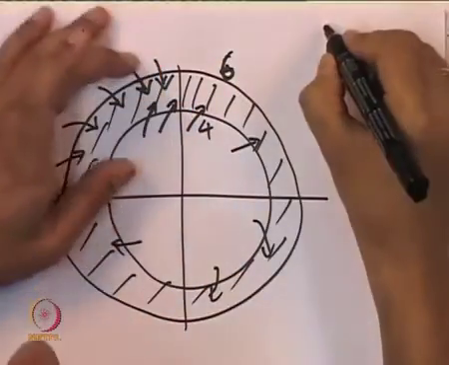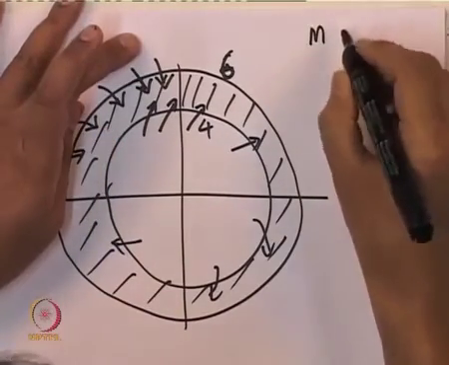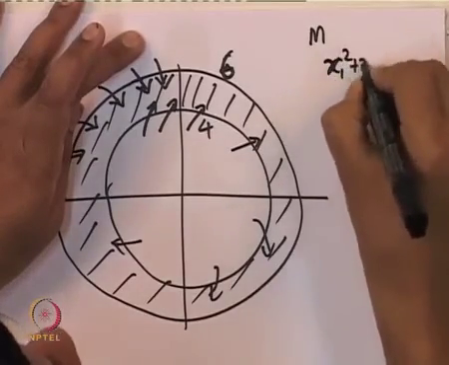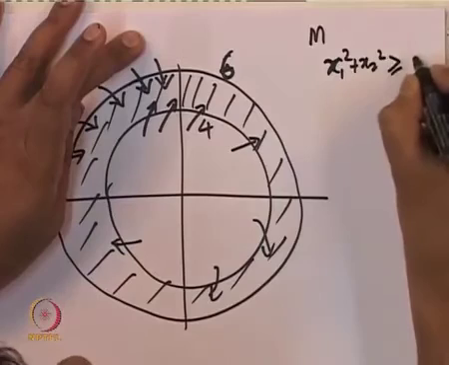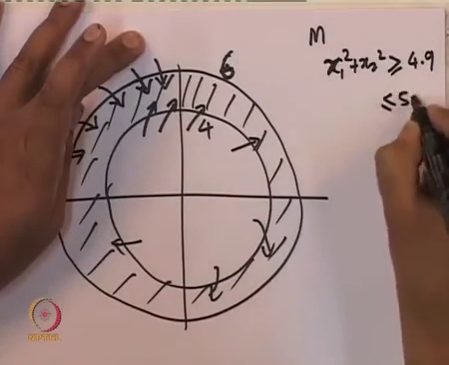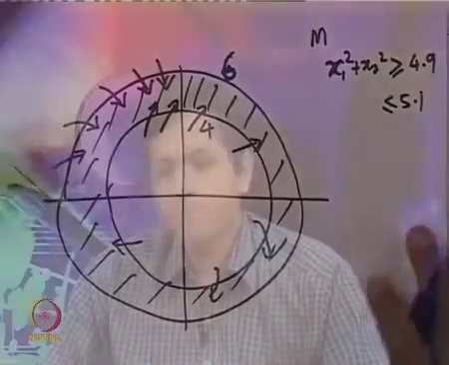Check that as long as the region M is defined as the set of all points where x1 square plus x2 square is greater than or equal to, say, 4.9 and less than or equal to 5.1, it will still be positively invariant. That is the only property that we used. So such an M will be positively invariant and hence it will contain a periodic orbit. Is there an equilibrium point inside this region? That is another thing we are supposed to check before we use the Poincare-Bendixson criteria.